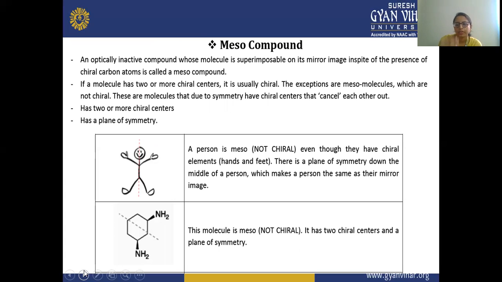And there is a plane of symmetry. If we divide it from the middle, then both halves have the same mirror images. One side is the mirror image of the other, because we have one hand on one side and the other hand on the other side. You can see here this molecule is meso but not chiral, and it has two chiral centers and a plane of symmetry.